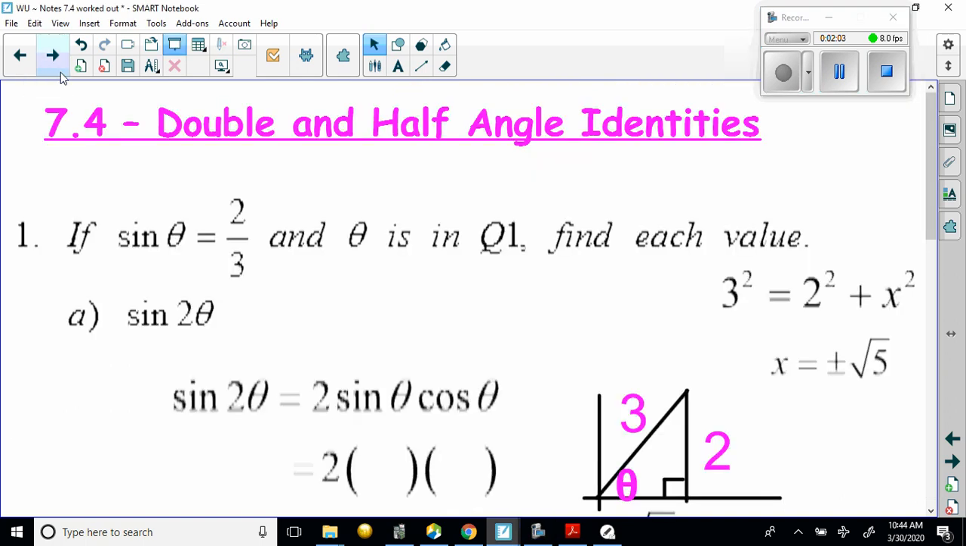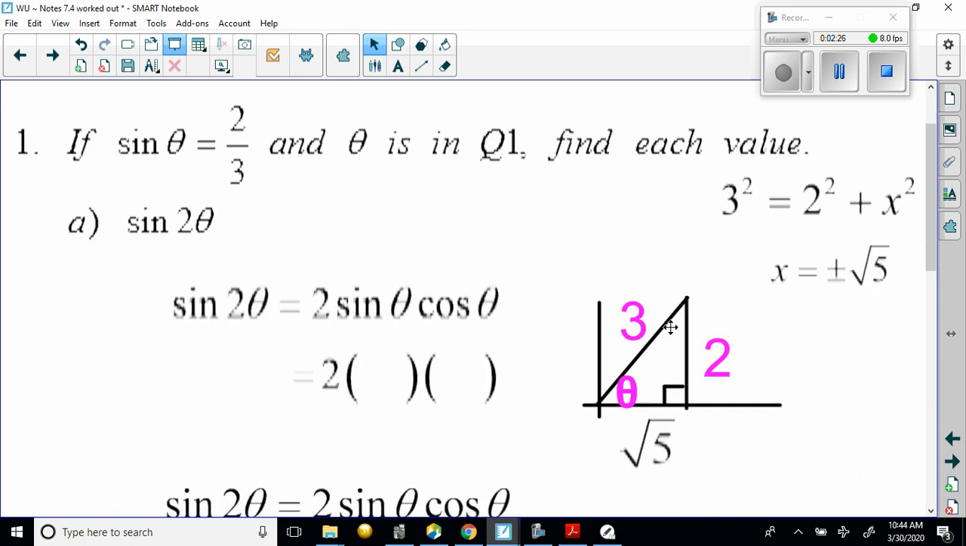So we will start with finding the sine of a double angle given some information. If sine theta is equal to 2/3 and theta is in quadrant 1, find each of the next values. Okay, so we're going to find sine of the double angle. And since we want to know sine of the double angle, we're going to use its formula's identity of 2 sine theta cosine theta. We're going to draw our triangles like we did before.